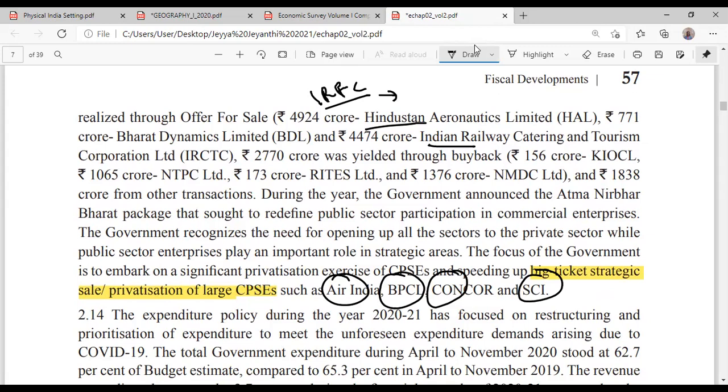Indian Railway Financial Corporation, IRFC. It is a government-only NBFC. The role is to give finance to the railway projects. IRFC.